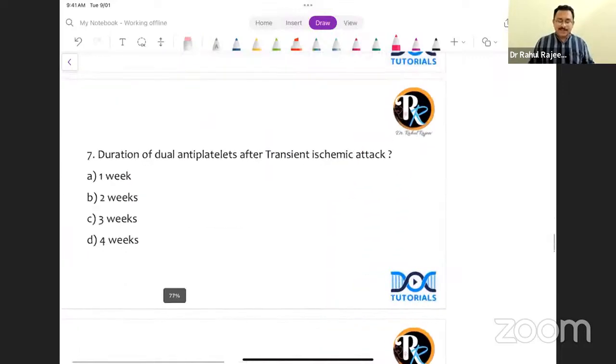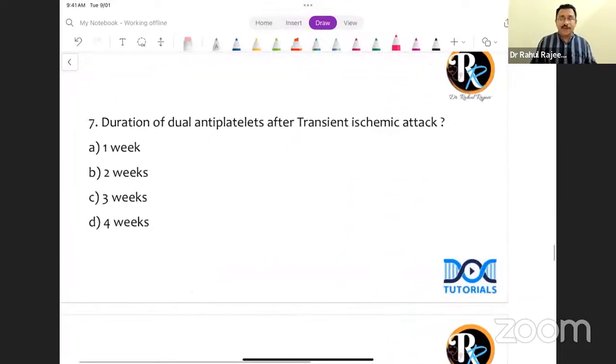Next, question number 7: duration of dual antiplatelets after a transient ischemic attack. What is the answer here? Remember, a transient ischemic attack is an opportunity. Opportunity for what? To prevent a recurrent stroke. The recurrence of stroke following a transient ischemic attack is maximum during the initial few weeks. So in the initial few weeks, you will have to be aggressive.